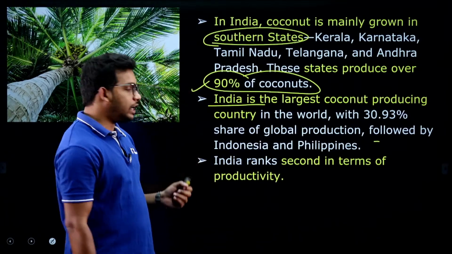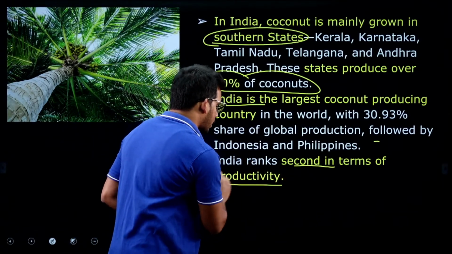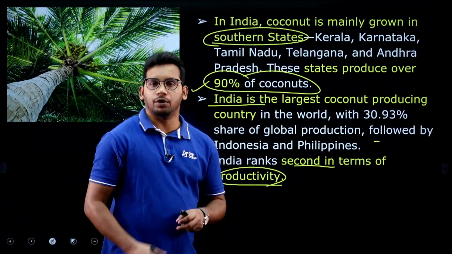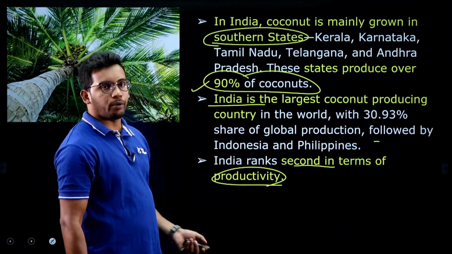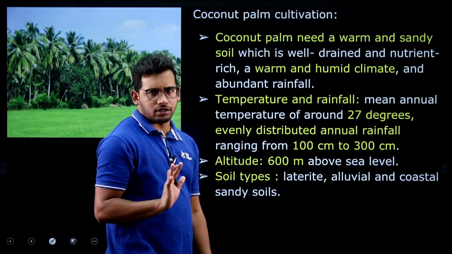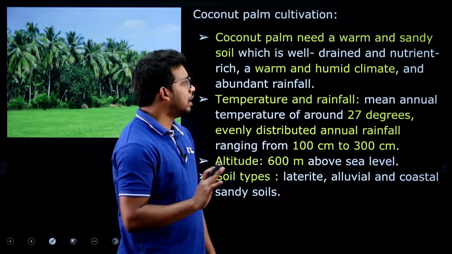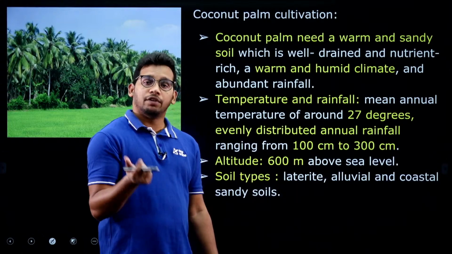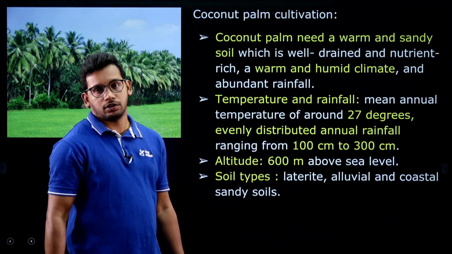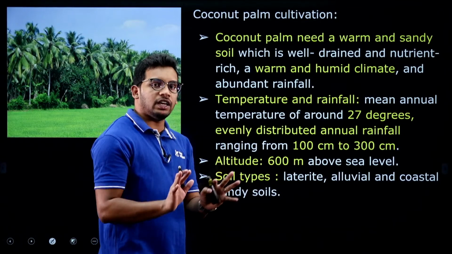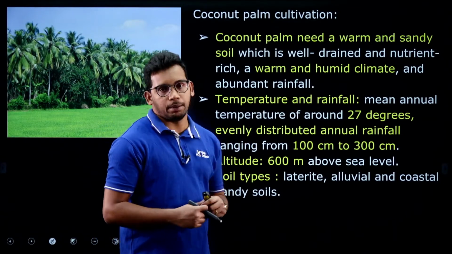And India is also second in terms of productivity, after Indonesia, right. This is also an important fact to be remembered. Now what are the favorable conditions for coconut cultivation? We require a certain type of temperature, certain types of rainfall, and certain types of soil as well. Those things you need to remember, and this is grown widely in warm and humid climates.